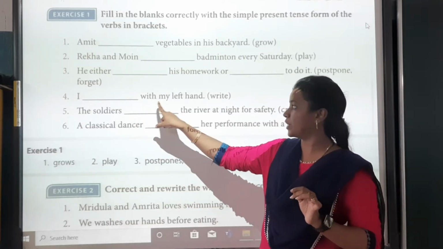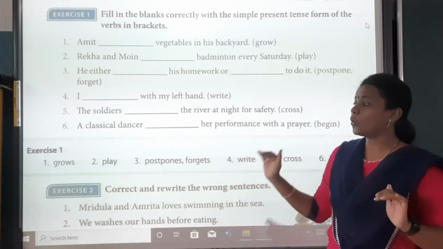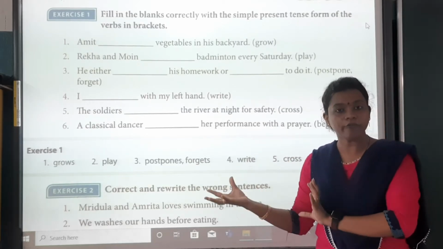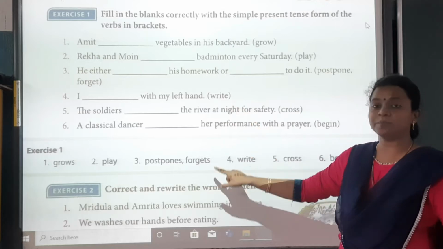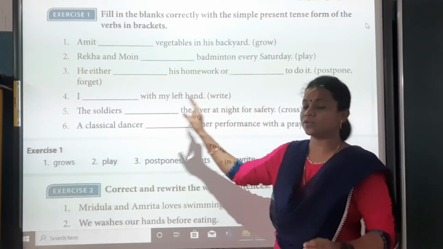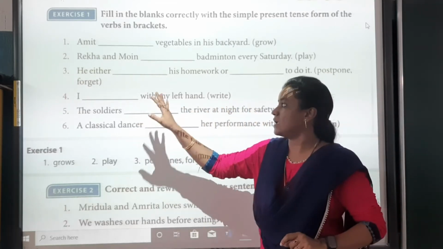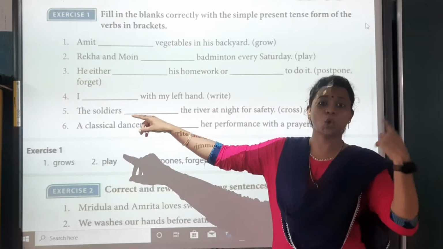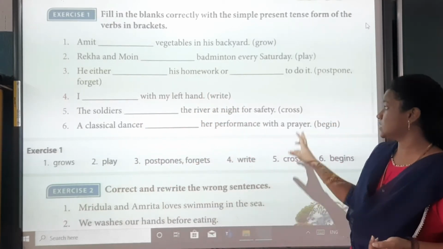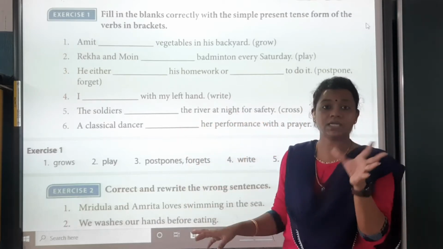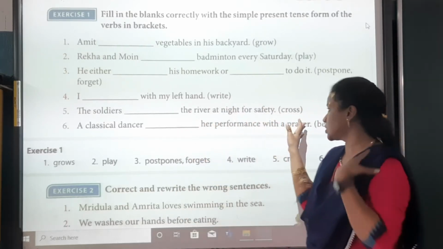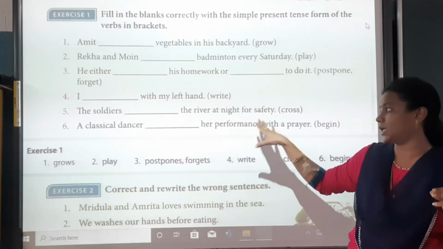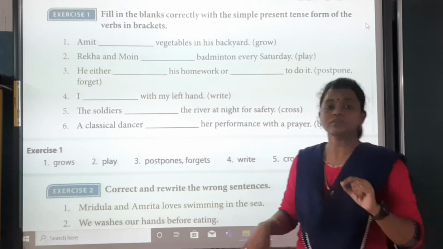I dash with my left hand. Now here, I comes in a kind of plural because the verb doesn't change. Write remains write. I write with my left hand. The soldiers. So what is it? The soldiers is plural. So cross remains cross. The soldiers cross the river at night for safety.